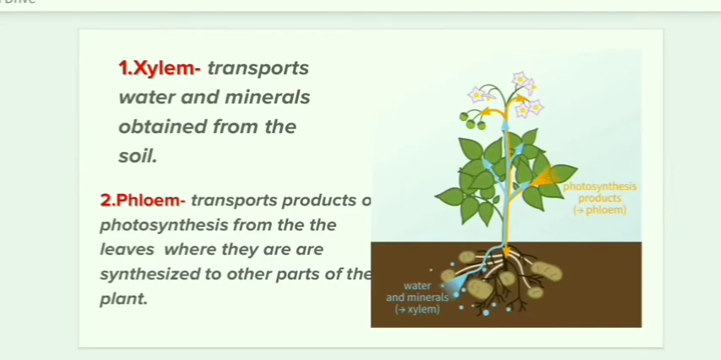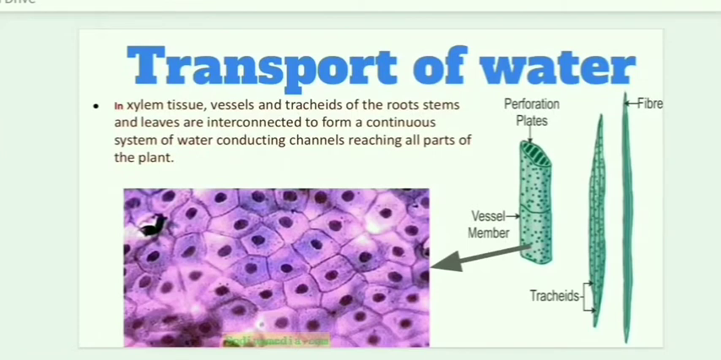So what is xylem tissue and what is the purpose of this xylem tissue? They transport water and minerals obtained from the soil. They transport water and minerals. Okay, and phloem transports the food which is prepared in the leaf to the various parts of the plant. Okay, now let's see how the water moves in a plant.